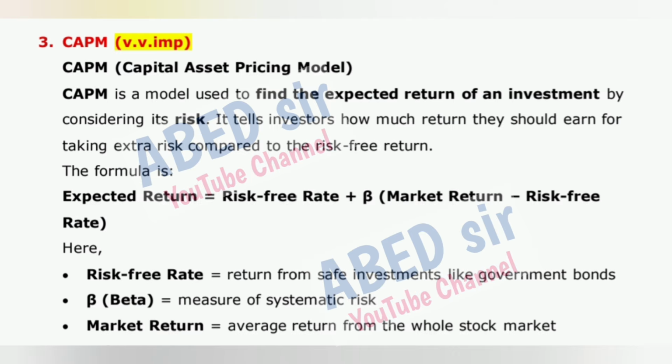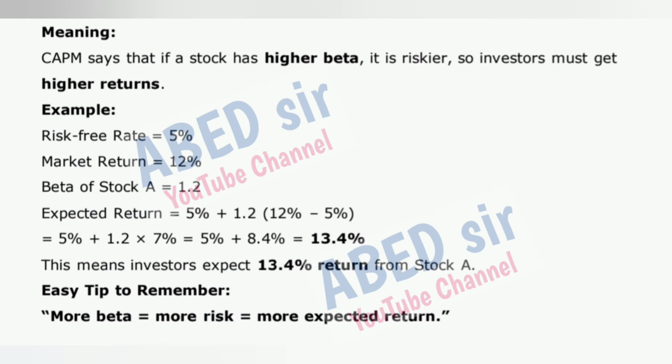Here, risk-free rate is equal to return from safe investments like government bonds. Beta is equal to measure of systematic risk. Market return is equal to average return from the whole stock market. Meaning, CAPM says that if a stock has higher beta, it is riskier, so investors must get higher returns.